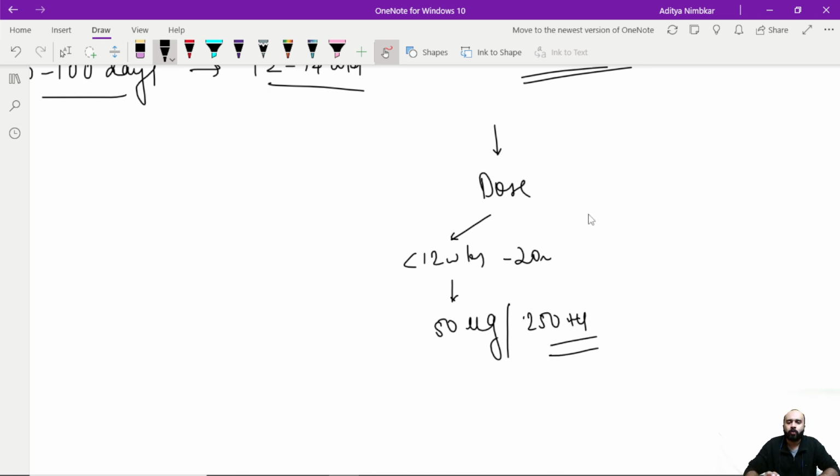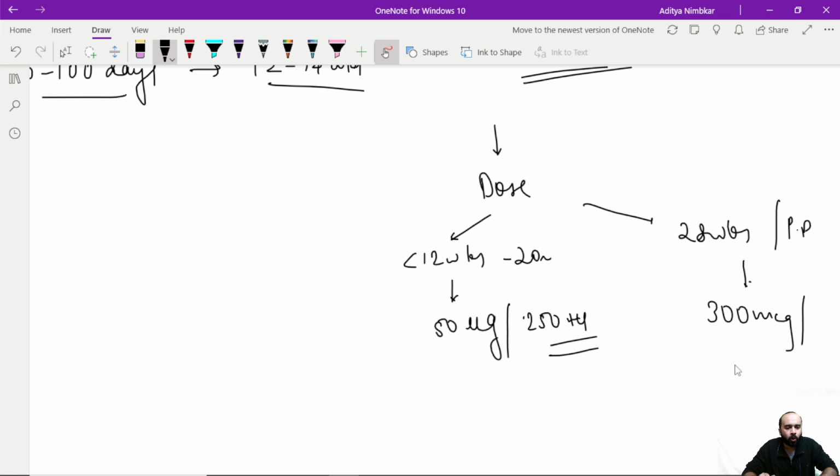This is the dose that you give, whereas at 28 weeks पे जो देते हो रूटीन एंटीनेटल एंटी-डी प्रोफाइलैक्सिस और जो पोस्टपार्टम देते हो, it is going to be 300 micrograms and 1500 international units.